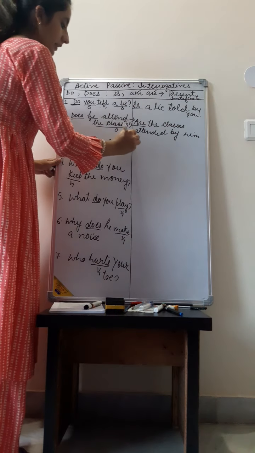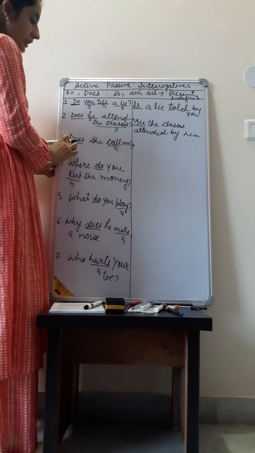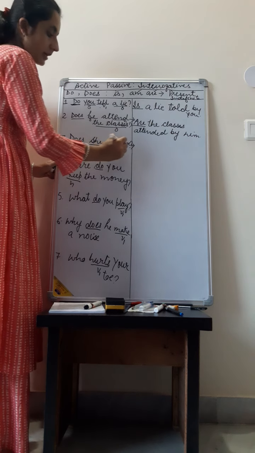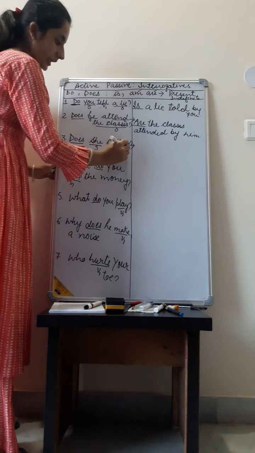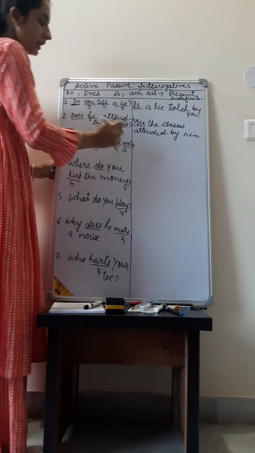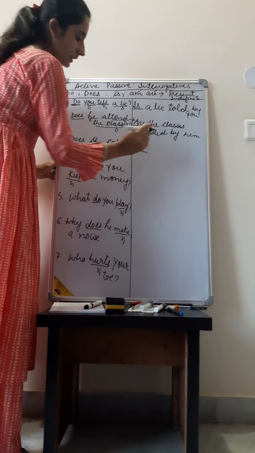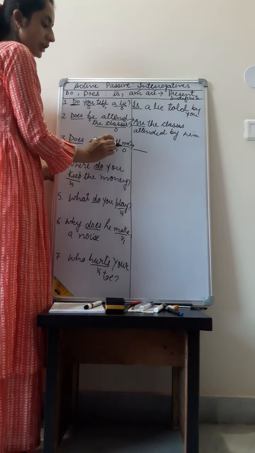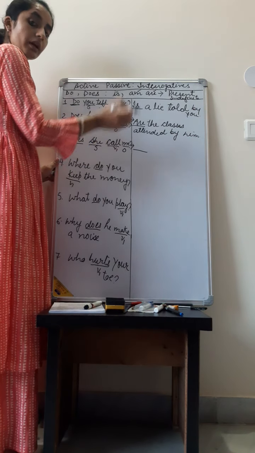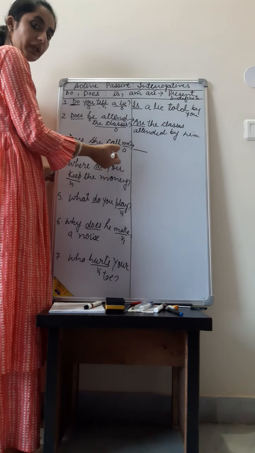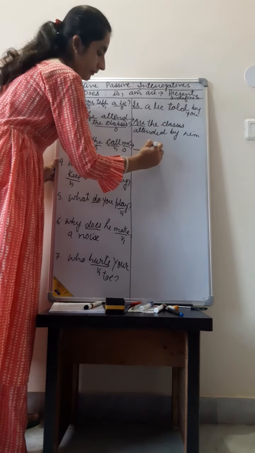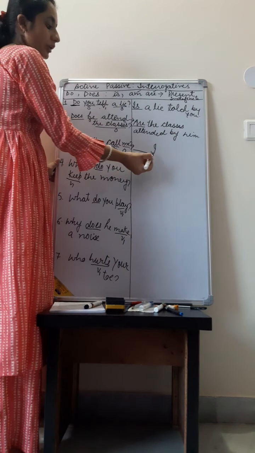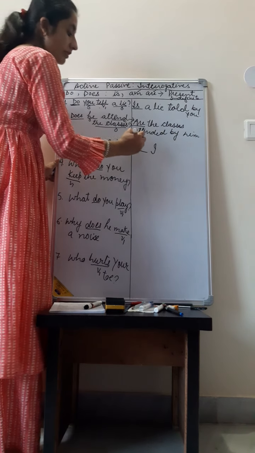Let us discuss another example. Does she call me? She is the subject. Me is the object. And does is used here. We will leave the does a little space for a few seconds, and then we will change this object me into subject I. So then we need to add is, am or are, but we know that with I we use am.